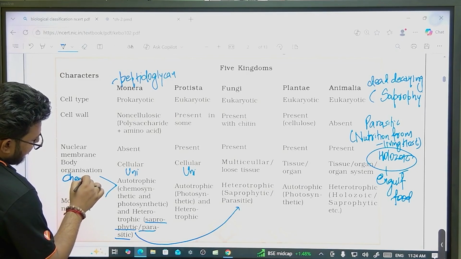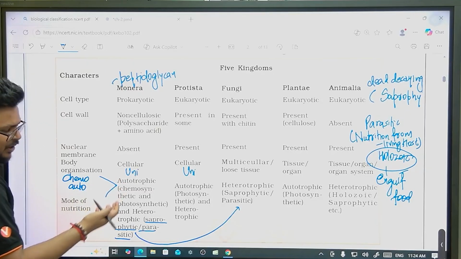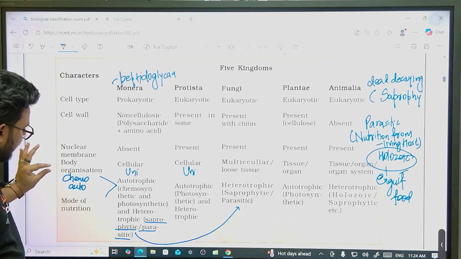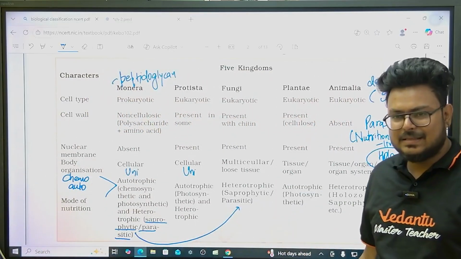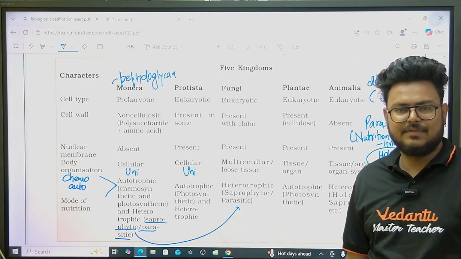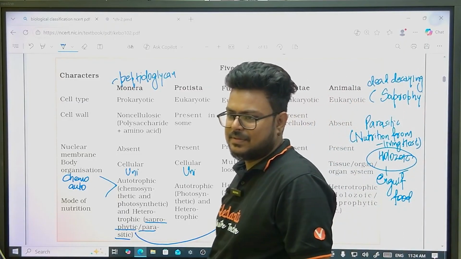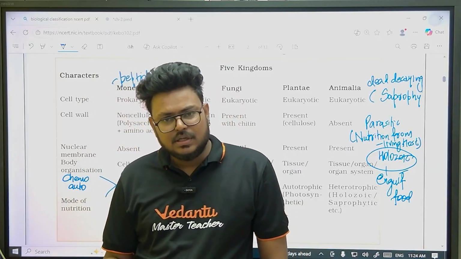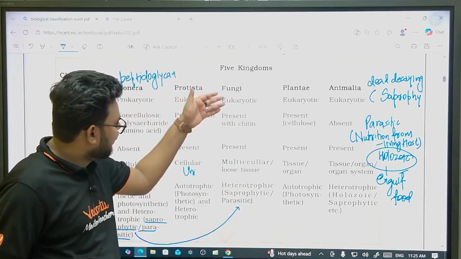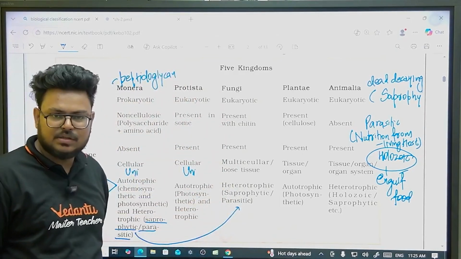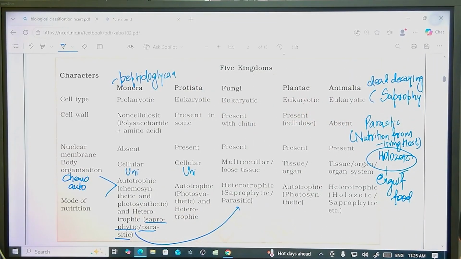chemoautotrophs, or our normal autotrophs that can do photosynthesis. Chemo means chemical, auto means self-nutrition. So when organisms generate energy from chemicals, it will be chemoautotrophs. When they depend upon other organisms, it will be heterotrophs. Normal plants are simple autotrophs because they generate energy from sunlight. Fungi are saprophytic, and they can be parasitic also. In plantae, majorly autotrophs.